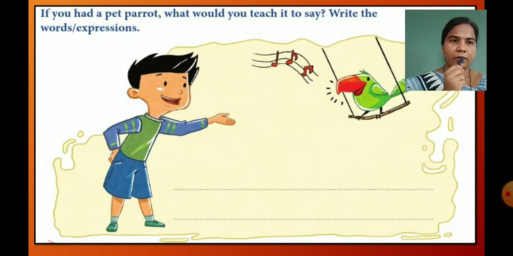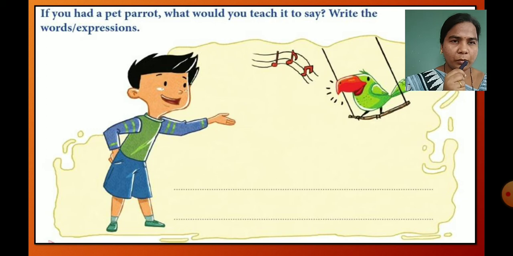We can see one bird and one boy. This boy is trying to teach something to this bird. We can see a musical symbol, so it means this boy is teaching a song to this bird.